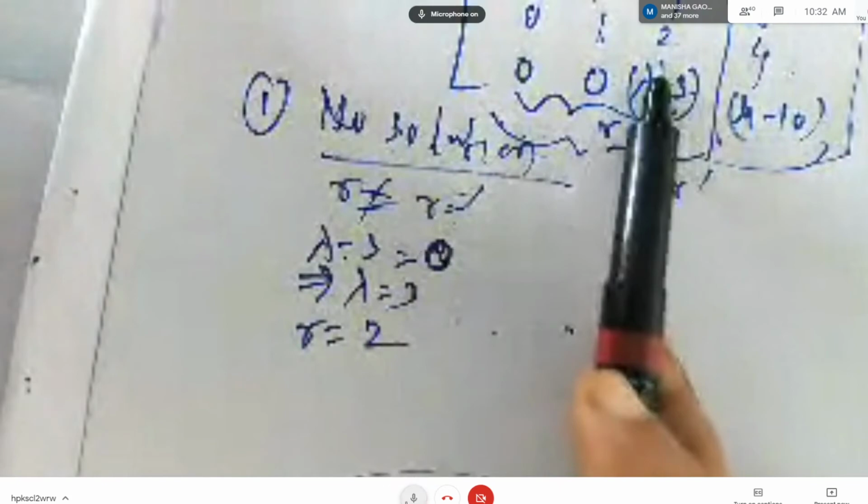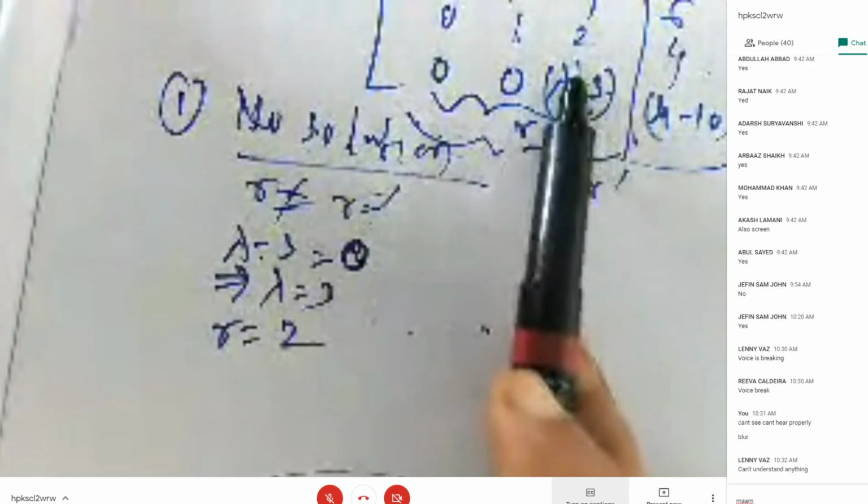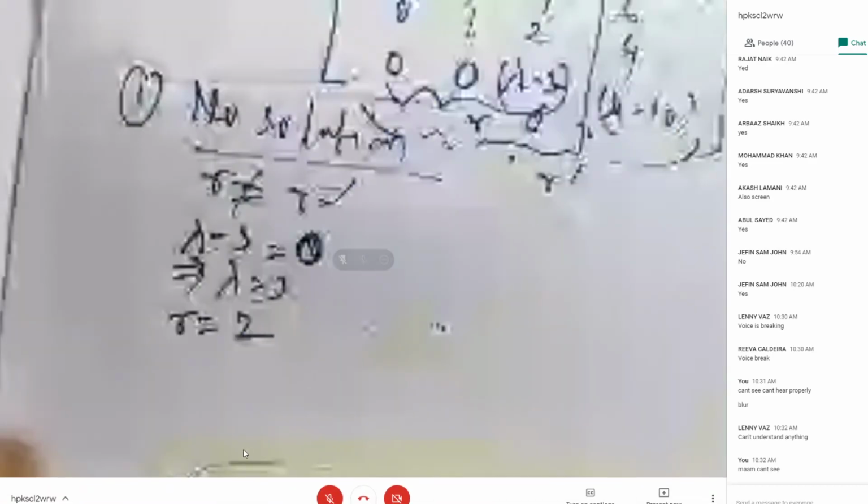Remember like this: for no solution, the rank of the whole matrix must differ. When lambda minus 3 is equal to 0, I am making the rank of this part 2. Is this understandable? When the last row becomes 0...